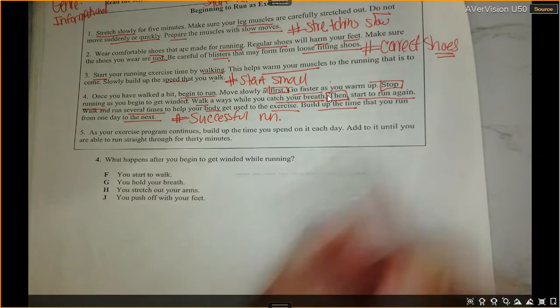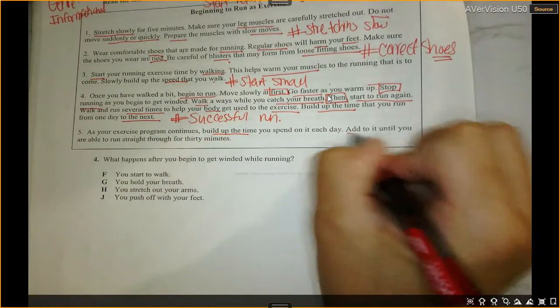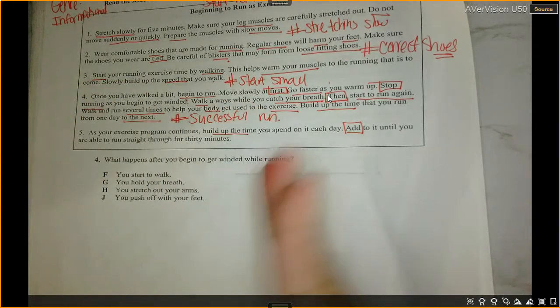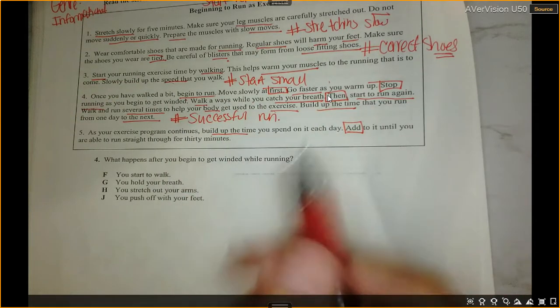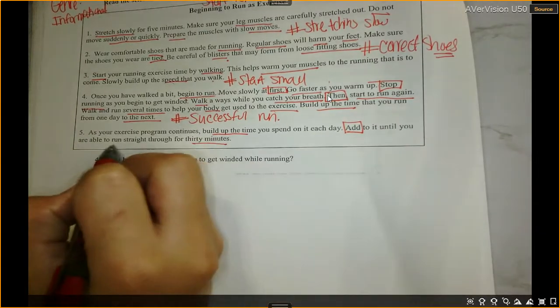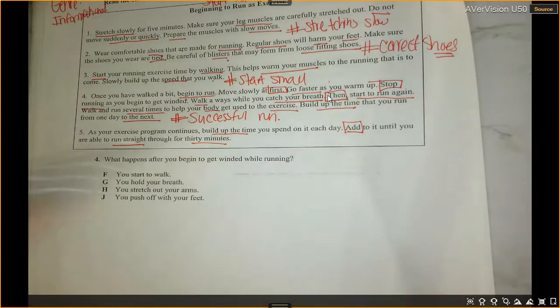So look what it's saying. So I'm building up on my time. Add. So I'm going to add little by little. Remember, you start with maybe 3, 4, 5 minutes, and then eventually you're going to add it up for 30 minutes. And what are you going to do? You're going to go run 30 minutes straight. You're not going to stop to catch your breath because you're going to be used to that.